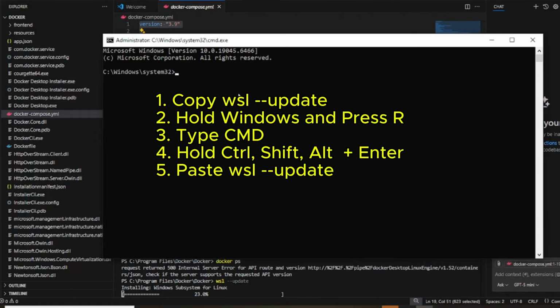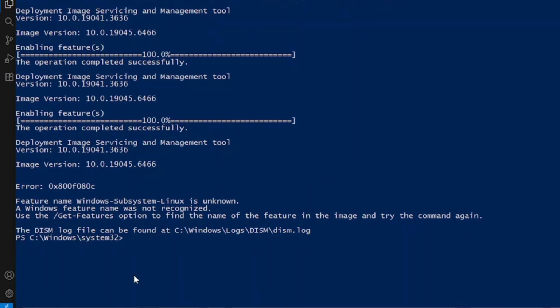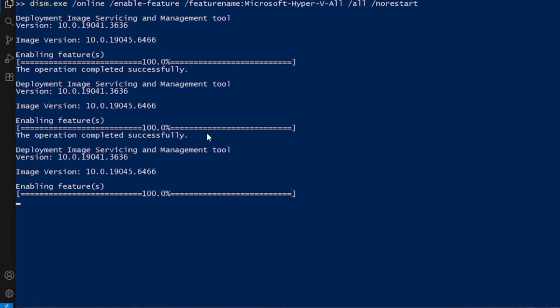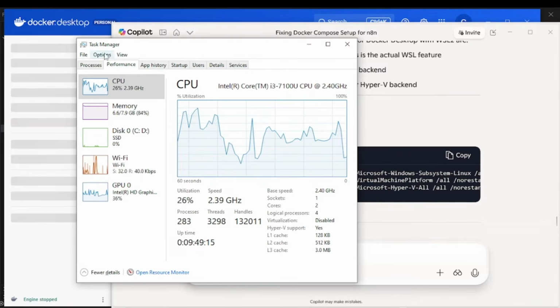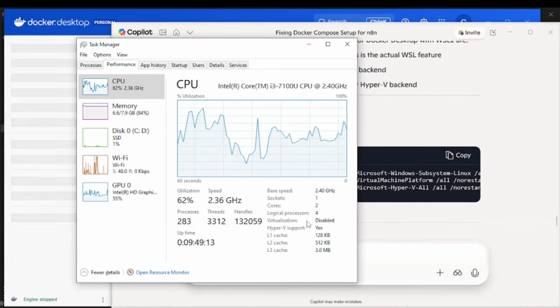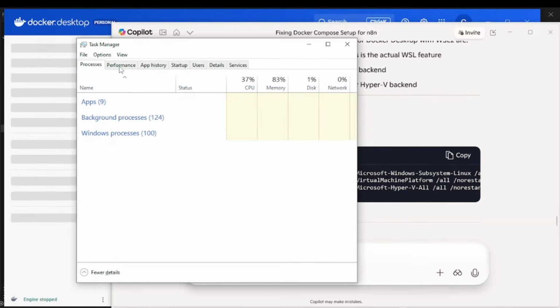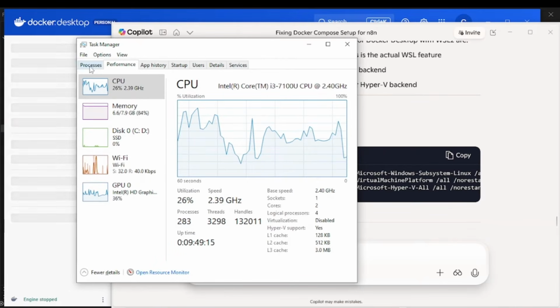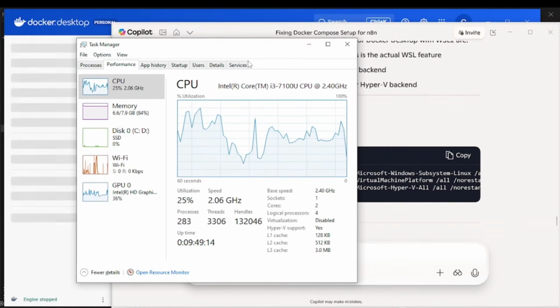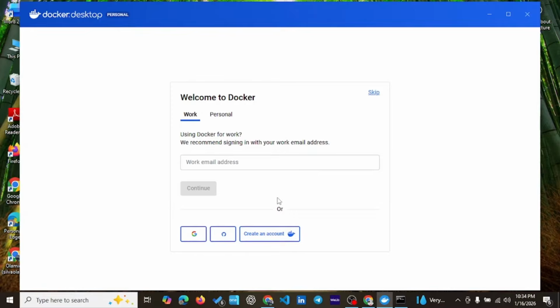That should do it. And then if you have the virtualization issue, there are two things you can try. Number one, you can first try to paste this code inside your PowerShell and see how it goes. You can check whether it worked by turning on your Task Manager and seeing if virtualization is enabled. If that did not work, then you have to use the second option, which is doing it through BIOS. You have to turn off your system and go to BIOS to change the virtualization.